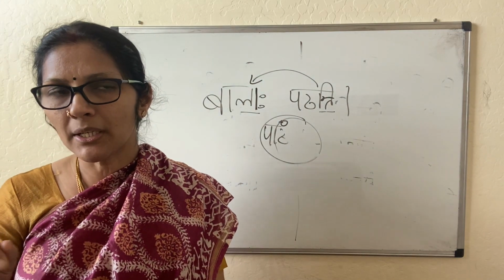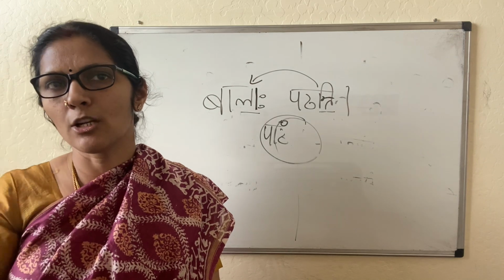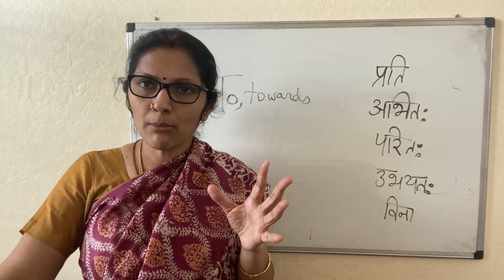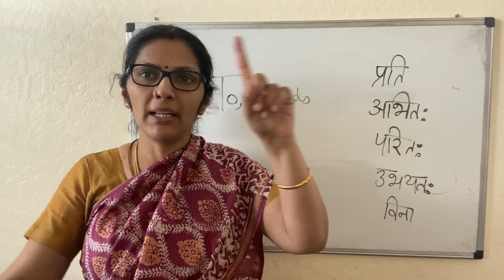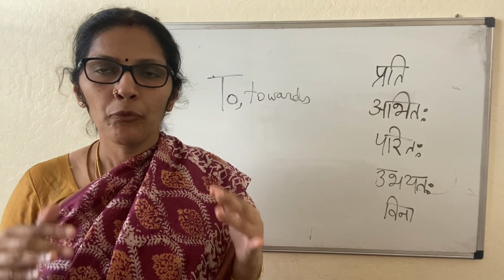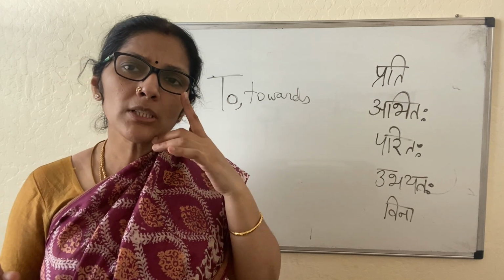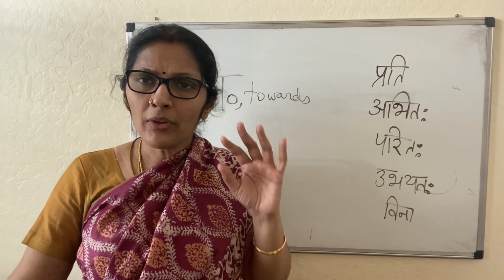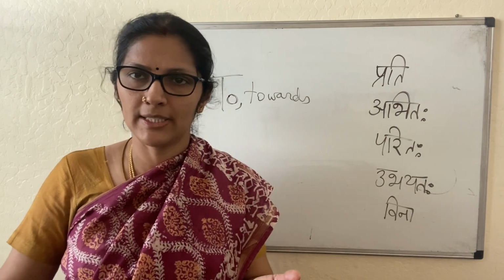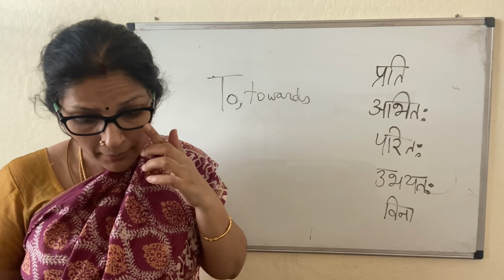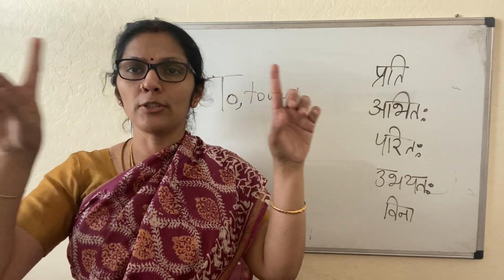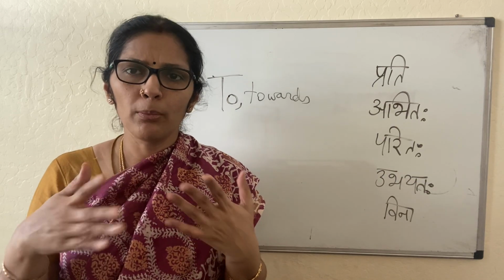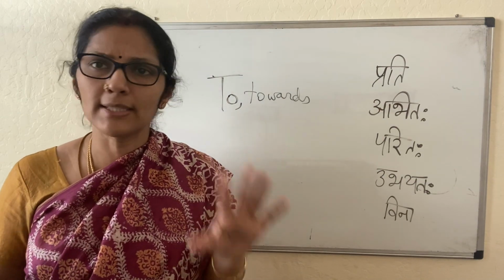Now there are rules pertaining to Dvitiya Vibhakti, extra rules, let's see a little. In lesson 5 in the Pravesha book, under the heading rules pertaining to Dvitiya Vibhakti, they would have given some rules. We will not go over all the rules today because we have not covered the other vibhaktis that they are discussing under that heading. So we will take what is required now, but we will revisit it when we finish all the vibhaktis. Okay? Another heading, rules pertaining to accusative case, will be there. This is in lesson number 5. If you brush through, even if the lesson number varies, it will still be there in the book.